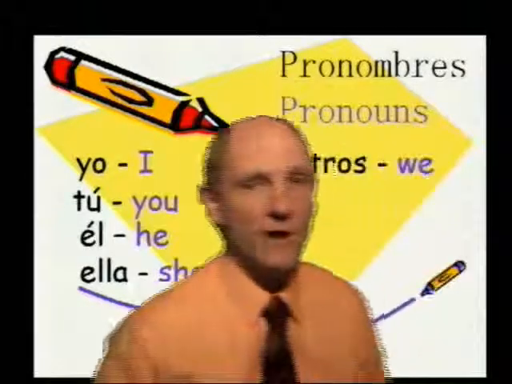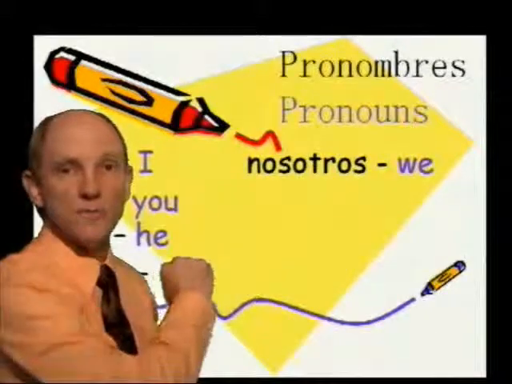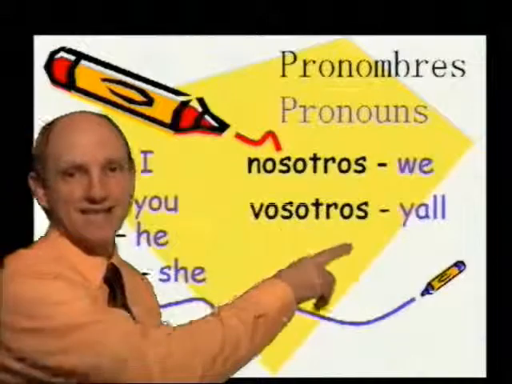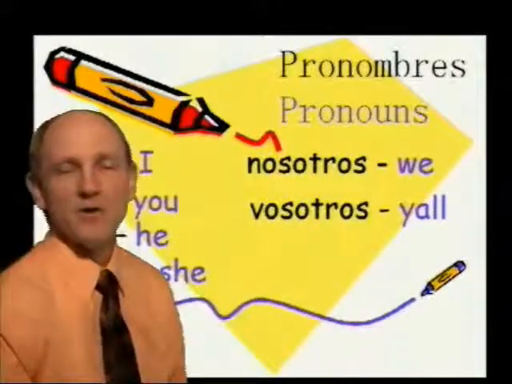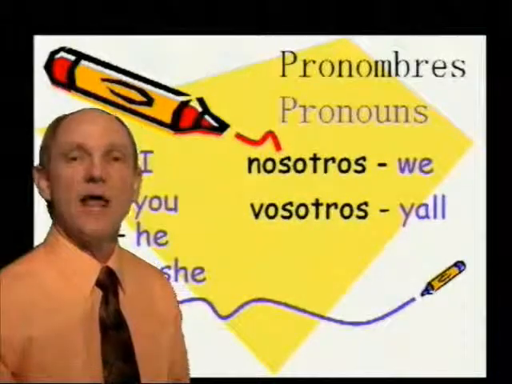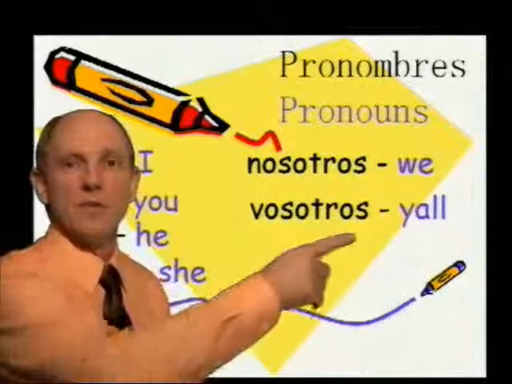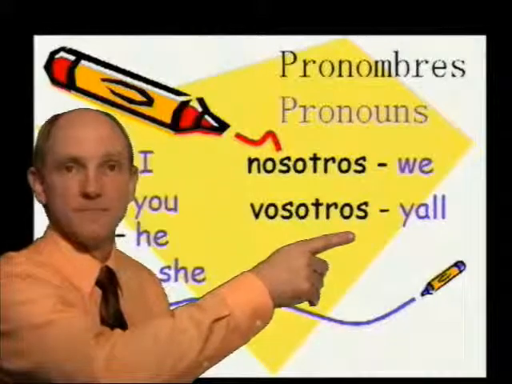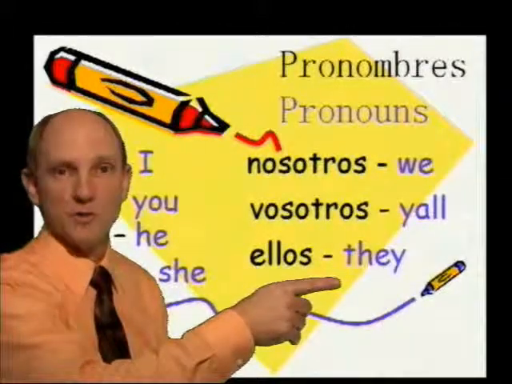Magnifico. Now then flip around here and look. If we want to say we, we say nosotros. Nosotros. Now of course in Texas, in the South, we say y'all, but there's several ways of saying it. The correct English actually is the word you. The you is singular and the word you is plural. So you all, you can say. But the word in Spanish is vosotros. Repeat after me, vosotros. And the word for they is ellos.